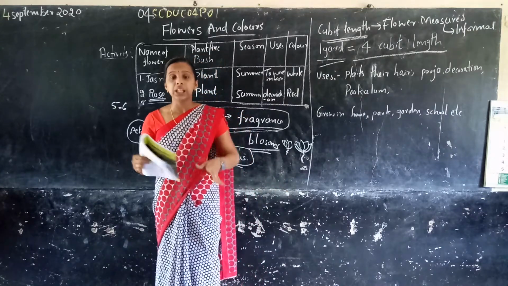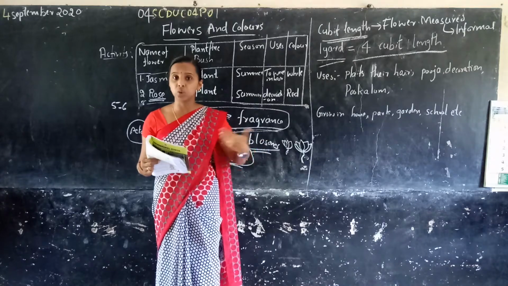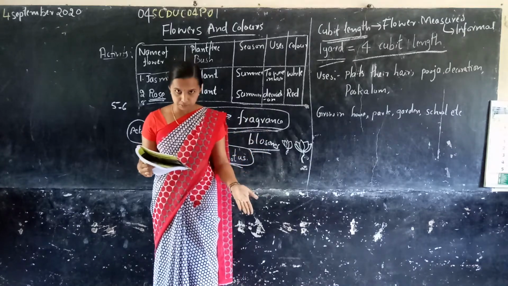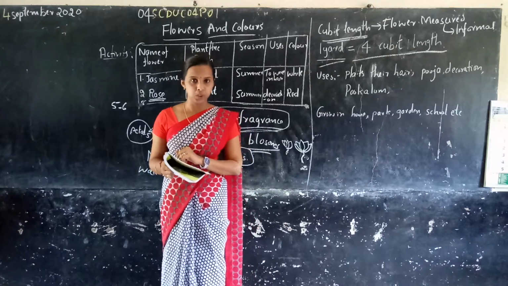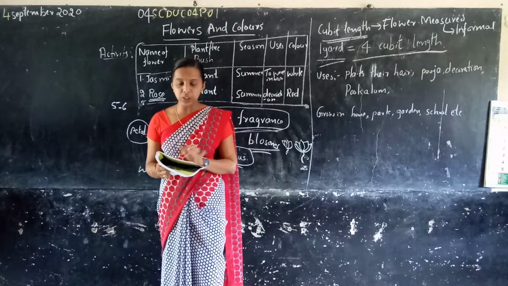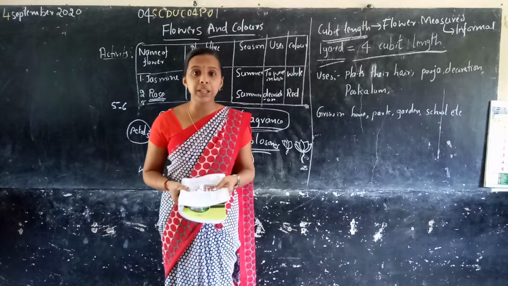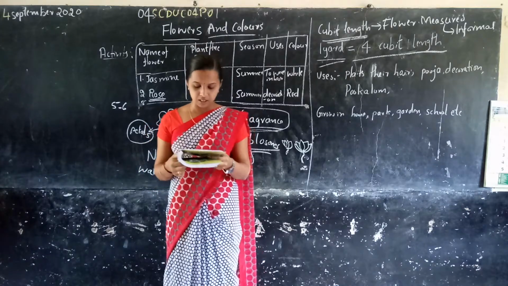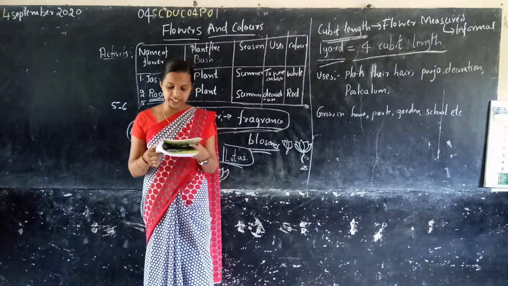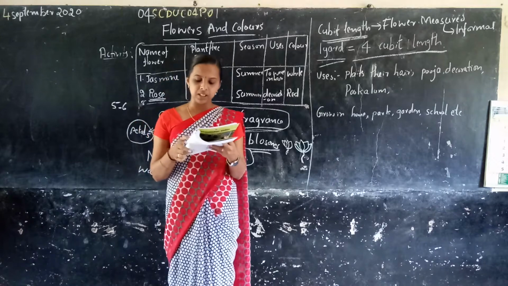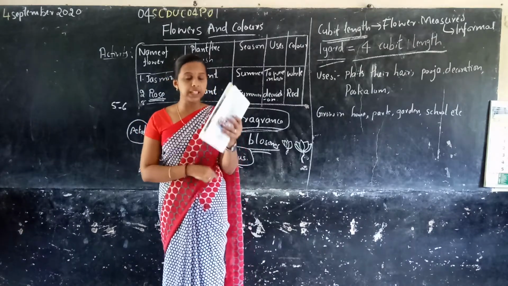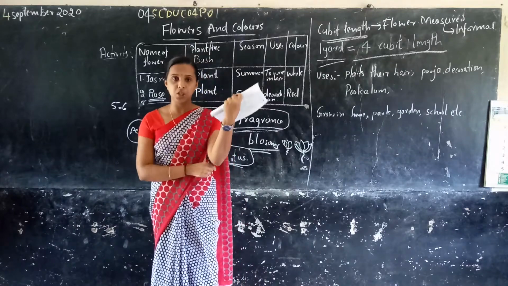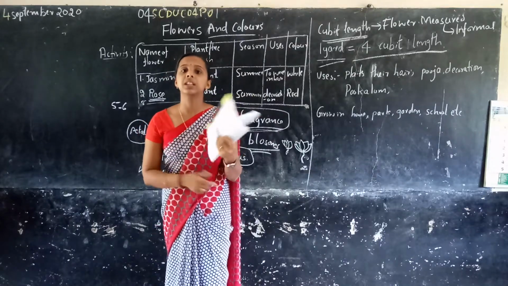What do they do? They sell flowers to customers by a cubit length. A cubit length for 10 rupees. How many rupees? 10 rupees. So this is an informal measurement. This measurement is useful to people because they can easily measure the flower length.